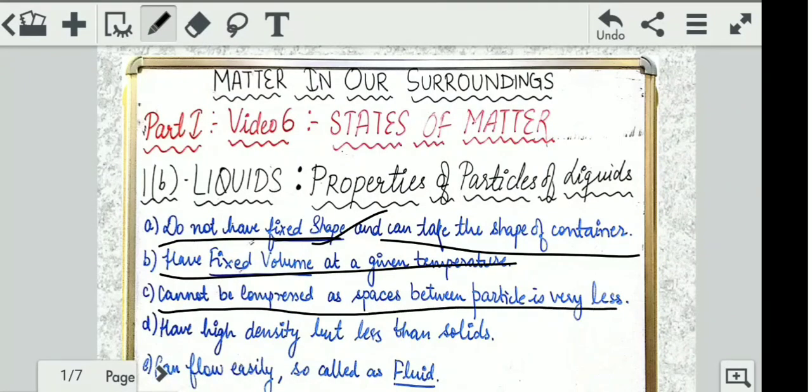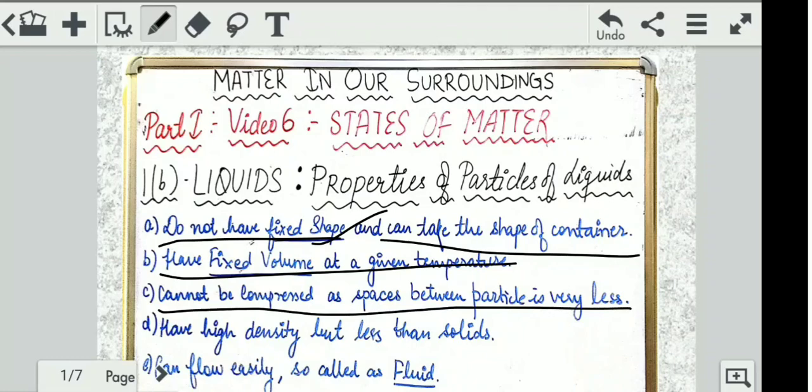Third, they cannot be compressed as the space between particles is very less. Though there is space between particles, the space between those particles is lesser. As the space between them is less, it cannot be compressed. For compression, for one thing to bend into or merge into another thing, there should be some space in that particle. Understand? When we have to mix two things, there must be space for compression between them. So liquids' particles do not have that much space between them, that is why it is not compressible.